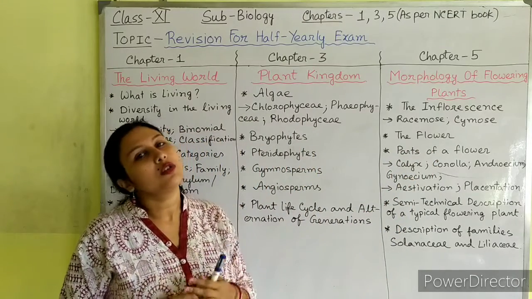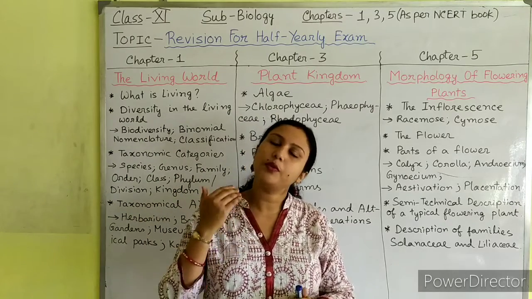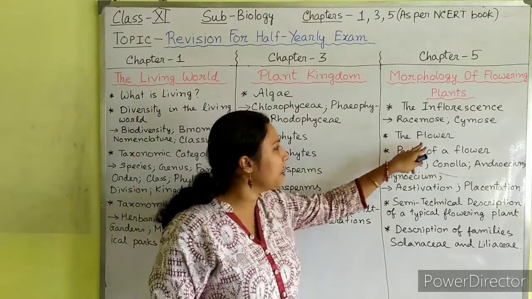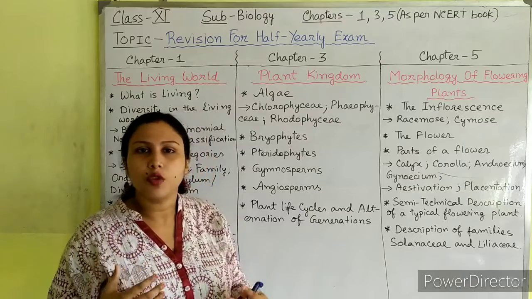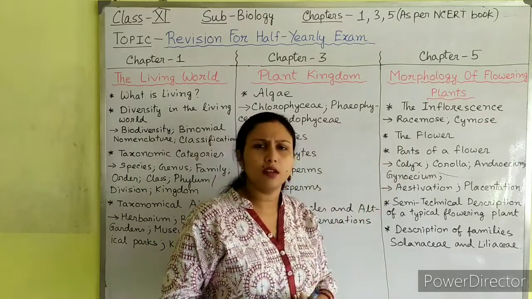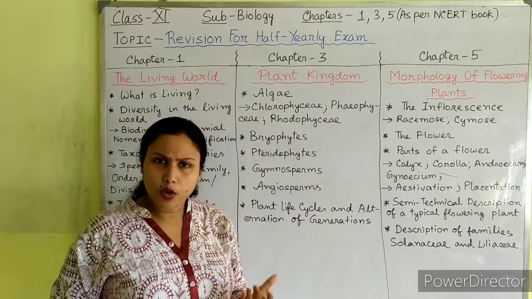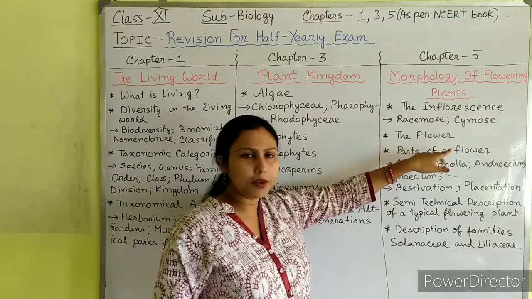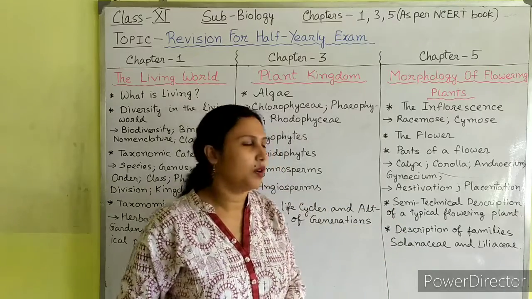In your books, you will see that there are also some subtopics under this topic, like the position of the ovary in a flower, and many other topics like actinomorphic, zygomorphic. So you should learn all the topics which are there under this section, the flower.